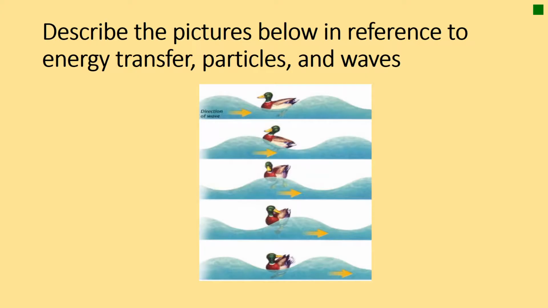All right, let's look at this one, where we're describing the pictures below to reference energy transfer, particles, and the waves. The energy transfer starts from here and goes towards that. So the energy transfer moves from the beginning to the end. The particles themselves stay put.